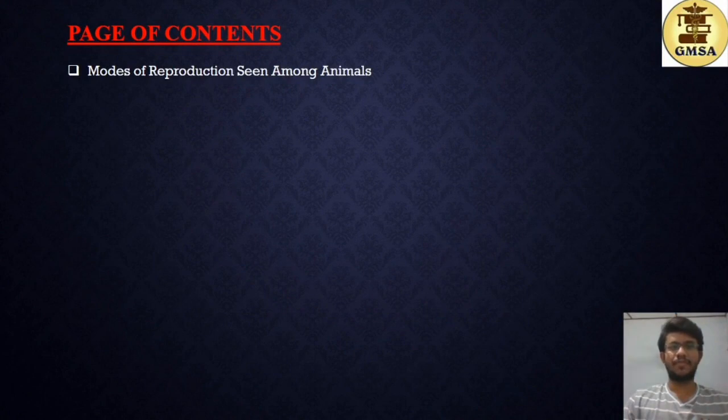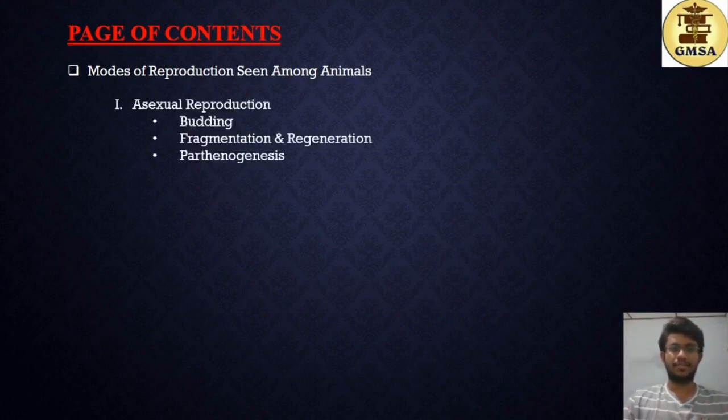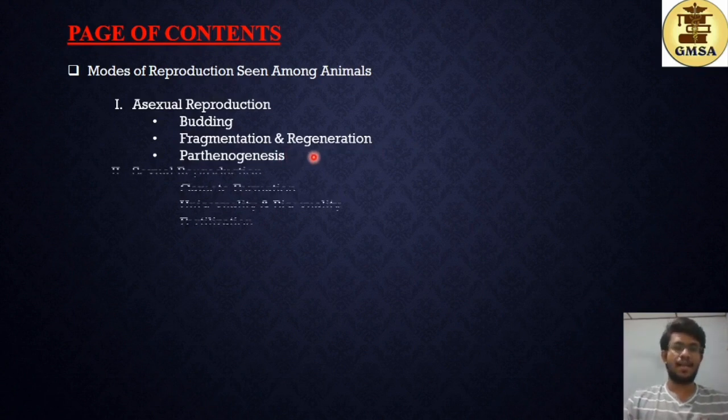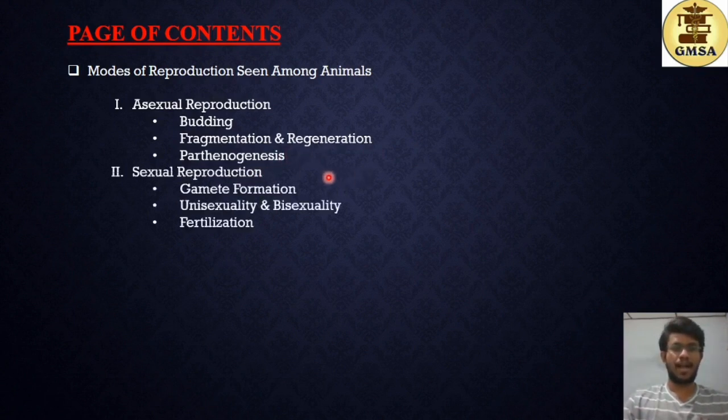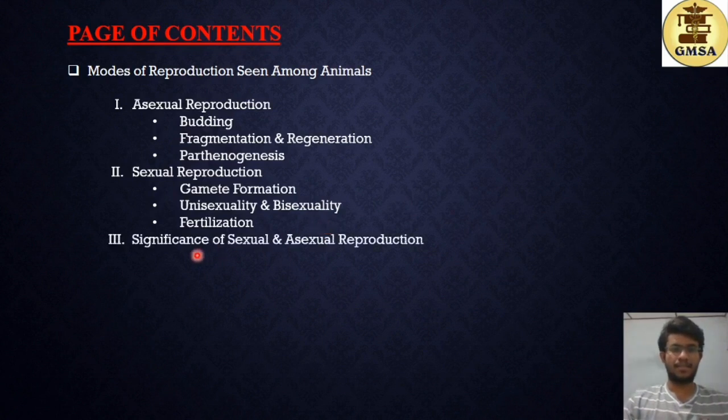First, we have the modes of reproduction seen among animals. First is the asexual reproduction, and under that we'll be studying about budding, fragmentation and regeneration, and parthenogenesis. And next we have sexual reproduction, and under that we'll be studying the gamete formation process, unisexuality and bisexuality, and the fertilization process. And next we'll be studying about the significance of sexual and asexual reproduction.